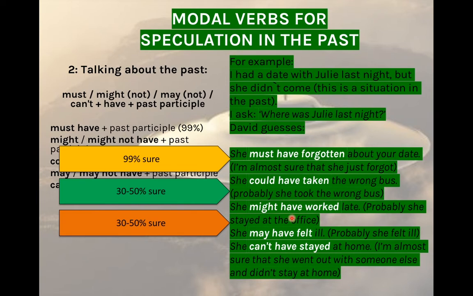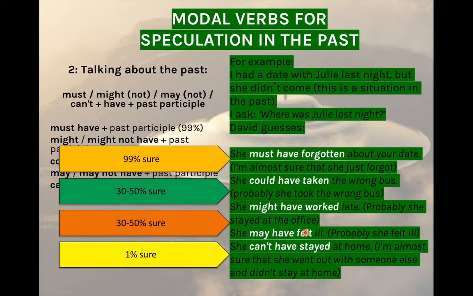He says, she may have felt ill. Probably, with a degree of certainty of 30 to 50%, he says that she was ill. She felt ill. So he uses may plus have plus the past participle to say that that's the reason why she didn't come to the date. She may have felt ill.